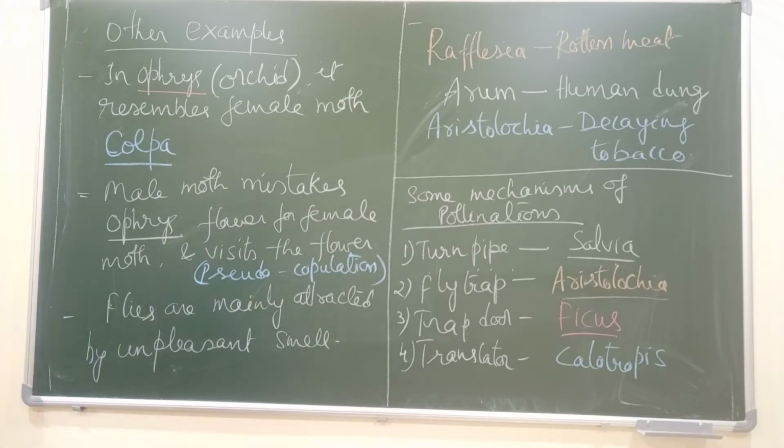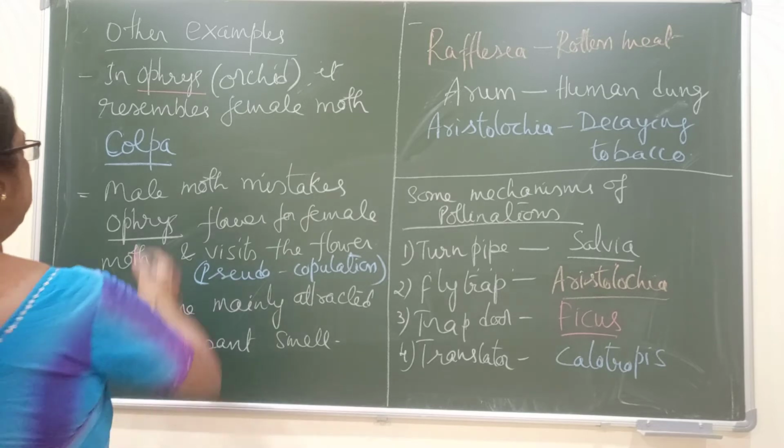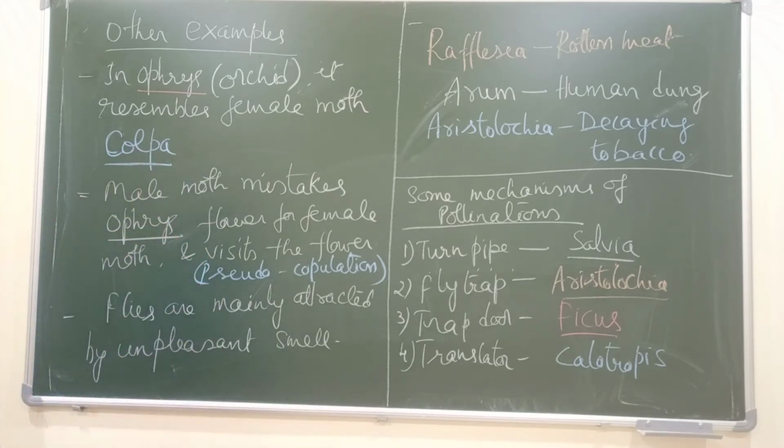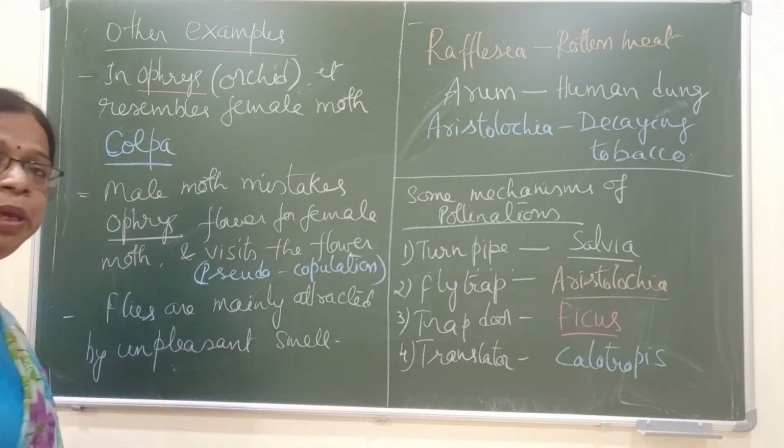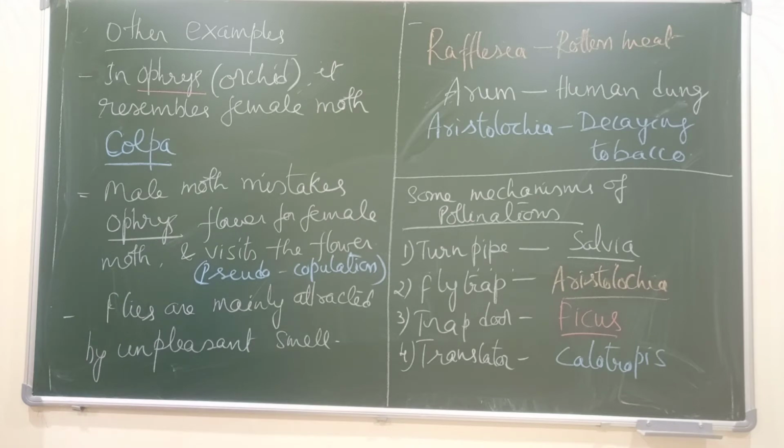So in Ophrys, which is an orchid, the flower resembles a female moth. The name of the moth is Colpa. The male moth mistakes the Ophrys flower for a female, so it visits the flower and brings about pollination. This mechanism is called the pseudocopulation mechanism, because the male moth visits thinking that it is a female moth.